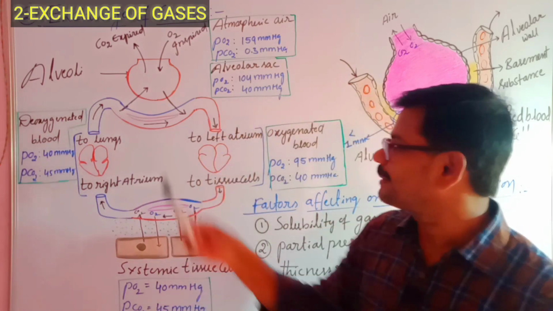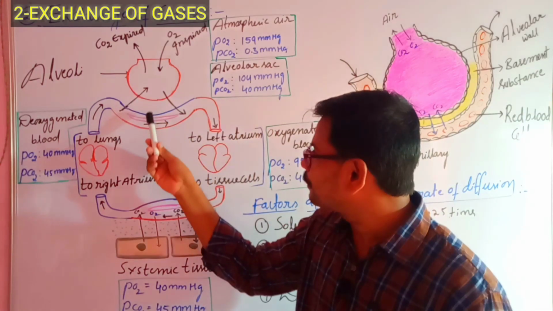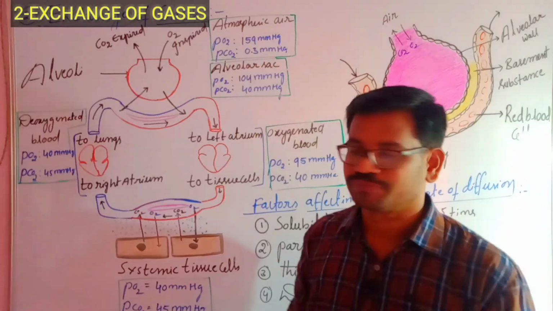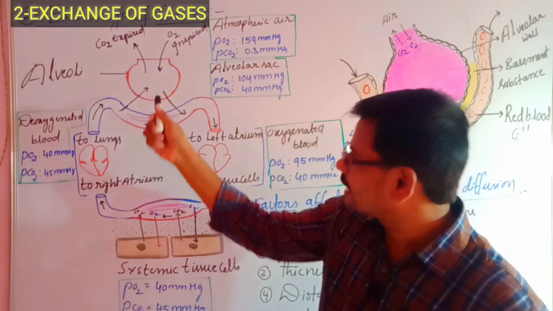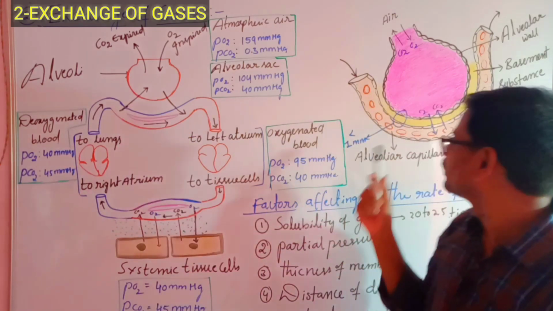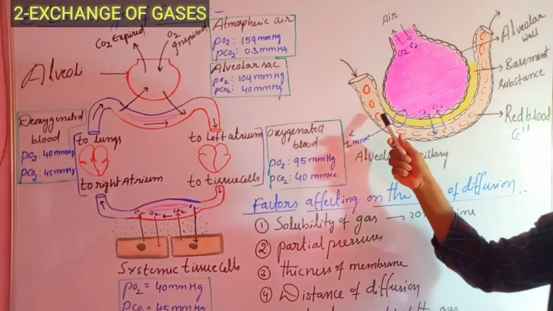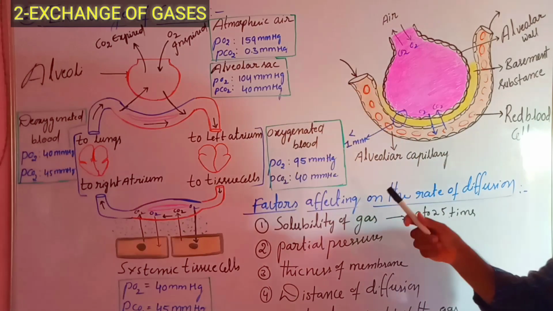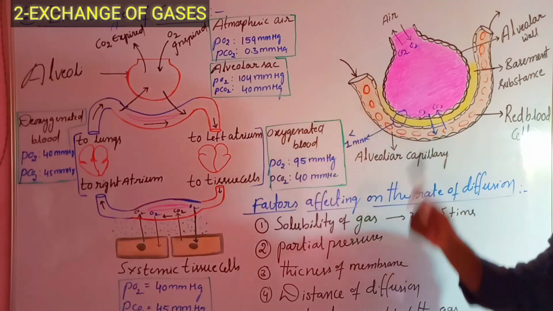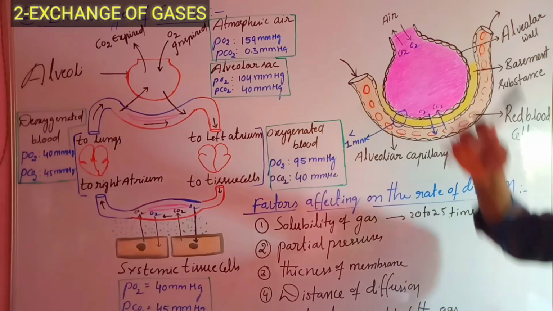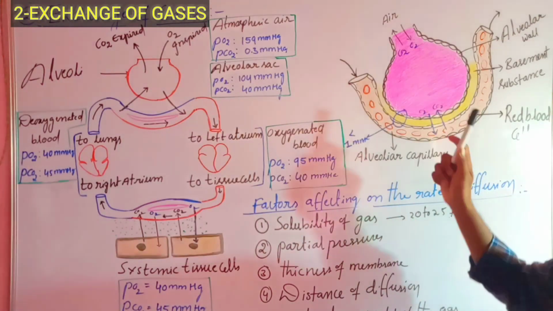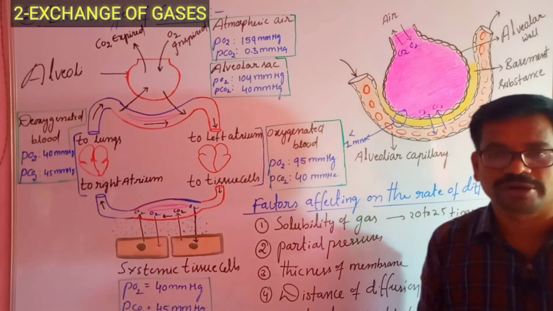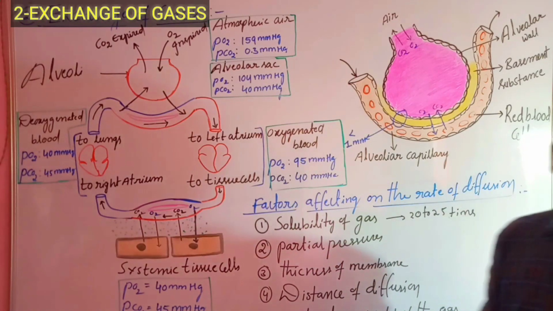These pulmonary capillaries are very close to the alveoli. Whenever the distance is very small, the rate of diffusion is more, right? If the distance between the blood and alveolar air is small, the rate of diffusion will be more; if the distance is more, the rate of diffusion will be less. So distance of diffusion also plays a very important role in diffusion of gases.